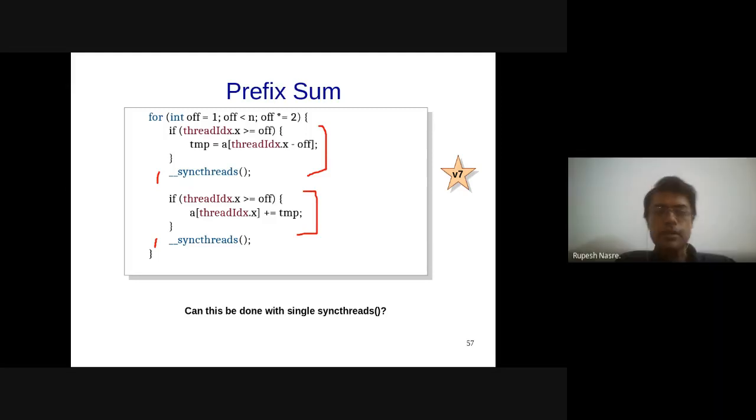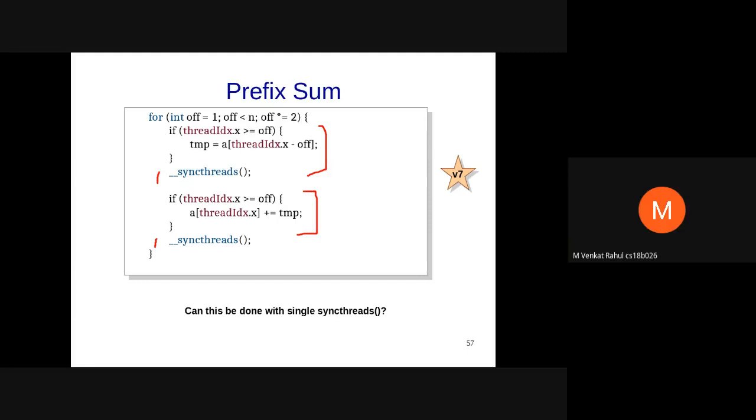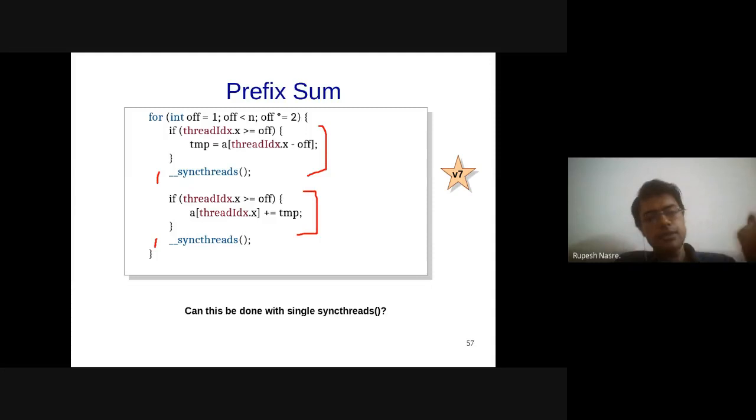Well, basically we have more computations, but we have n threads simultaneously doing it. So the overall complexity will still be log n, right? Yes, n log n is the overall amount of work that we are doing.